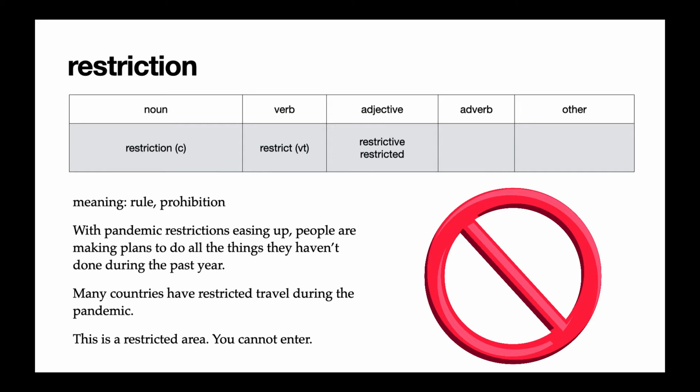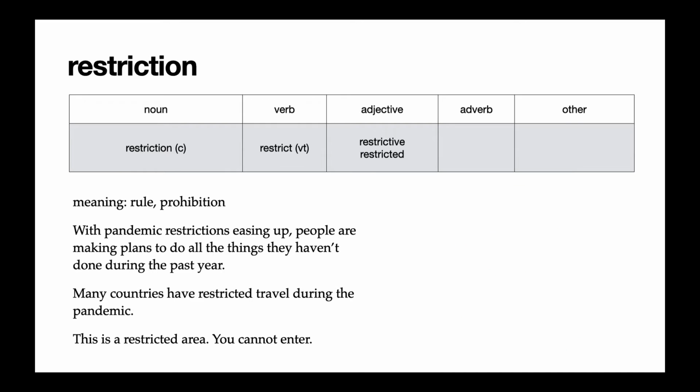In the second example, we have the verb form. Many countries have restricted travel during the pandemic. That means they have made limitations and rules about travel. And in the third example, we have the adjective form. This is a restricted area you cannot enter. Now, we have two adjective forms, restrictive and restricted. Restrictive is the person or rule who's telling you you cannot do things. And restricted is the effect. So we are restricted by restrictive rules.